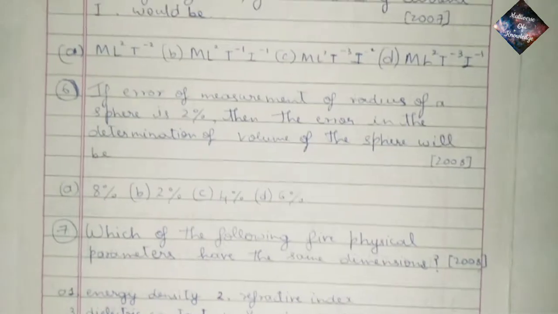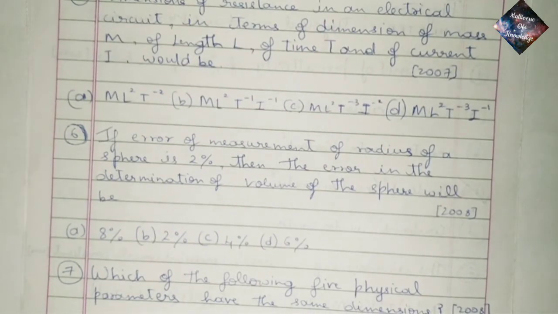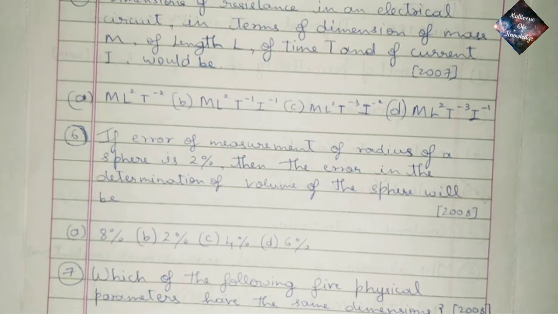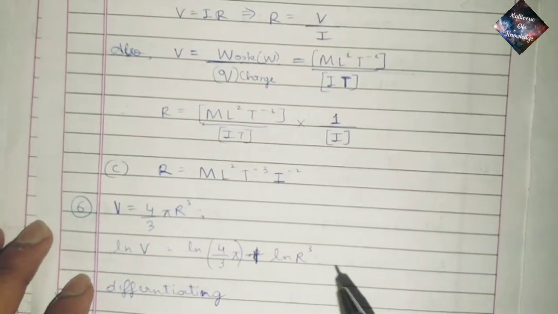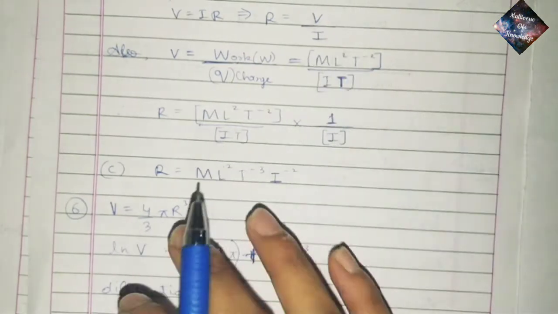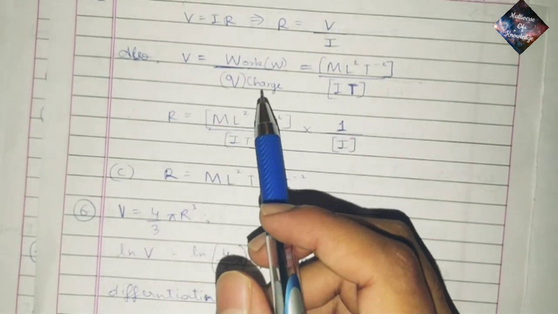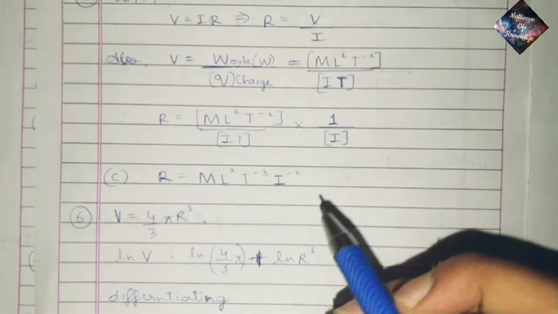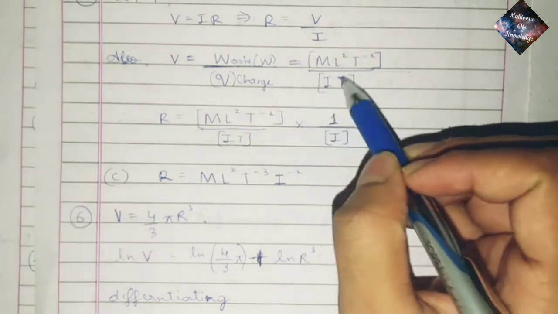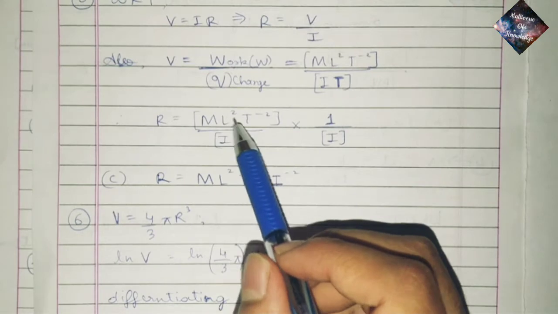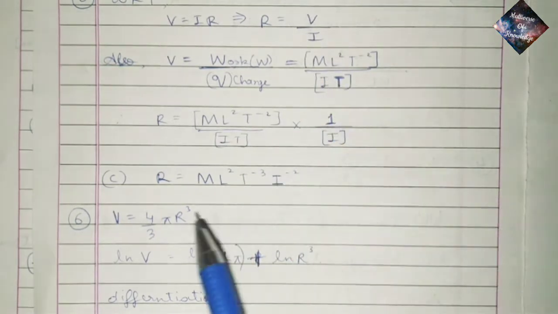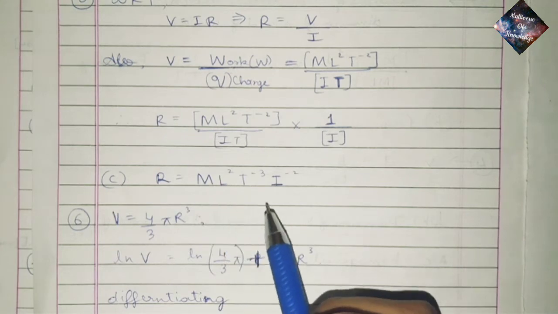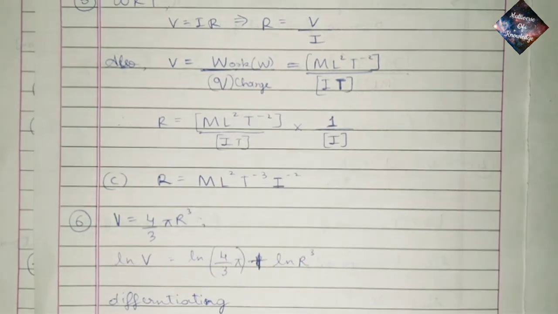So then we do question 5. The dimensions of resistance in an electrical circuit in terms of dimensions of mass M, of length L, of time T and of current I would be. So here again we know V is equal to IR, which means R is equal to V by I. Also V, the potential, is equal to work done divided by charge, and the dimensions of work done is equal to ML2T minus 2, and charge Q is equal to IT. So we put V here and we get R is equal to ML2T minus 2 divided by IT into 1 by I. So therefore we get R is equal to 1 in mass, 2 in length and -3 in time and -2 in I, electric current. So it makes option C.